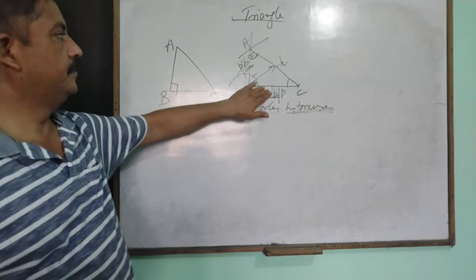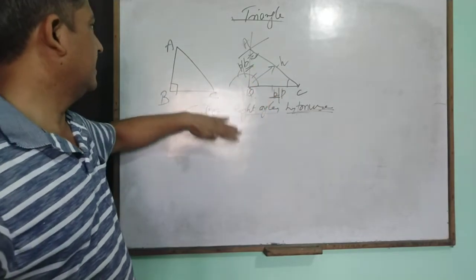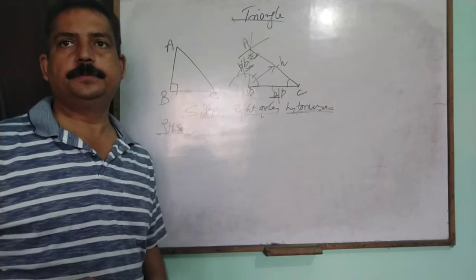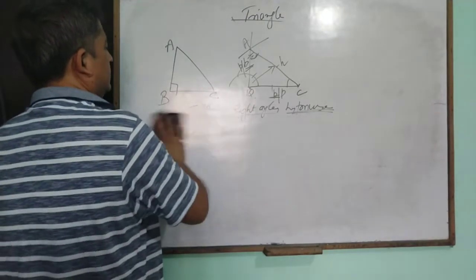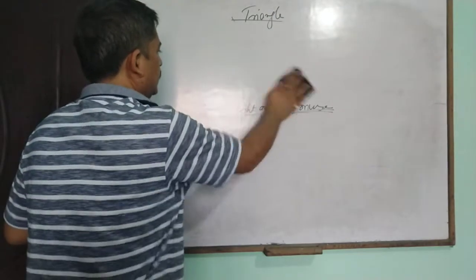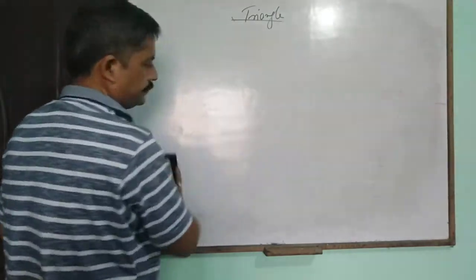These are the basic criteria of the congruency of triangles. Now let us discuss just one example.